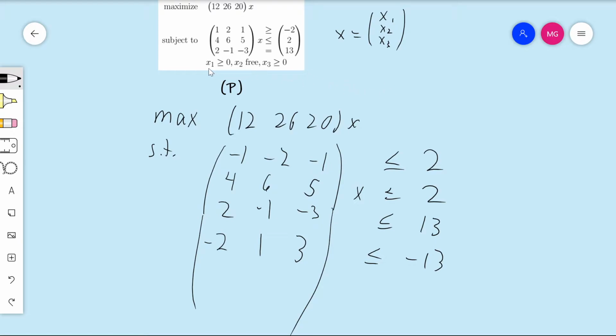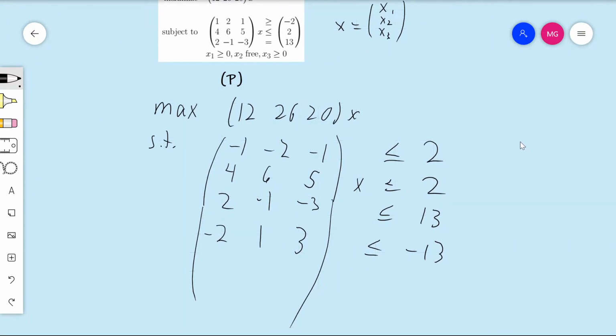So x1 being non-negative, we can encode that as a matrix constraint because of a less than or equal to constraint. Specifically, we divide both sides by -1, and we'll have minus x1 is less than or equal to 0, and that is a constraint that we can write inside the matrix. So we're going to add more constraints onto this matrix now. So we'll have -1, 0, 0 times x is less than or equal to 0.